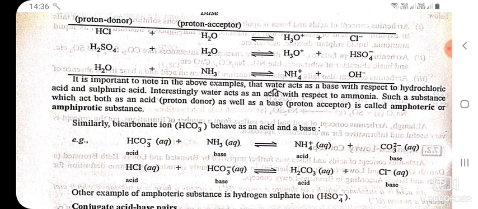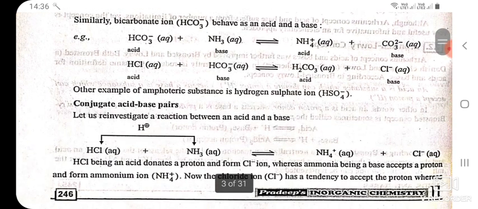Interestingly, water acts as an acid with respect to ammonia. Such a substance which acts both as an acid (proton donor) as well as a base (proton acceptor) is called an amphoteric or amphiprotic substance. Similarly, bicarbonate ion HCO3 negative behaves as an acid and a base. Other examples of amphoteric substances include hydrogen sulfate ion HSO4 negative.